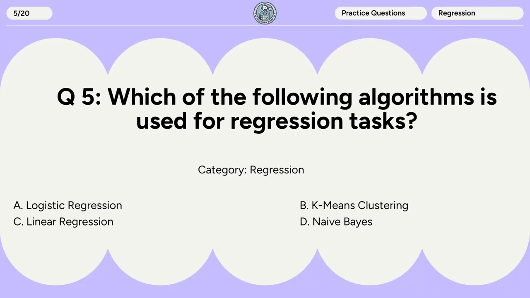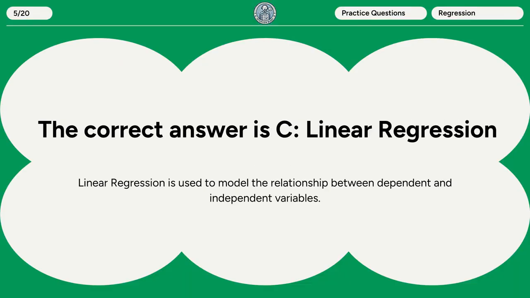Question 5. Which of the following algorithms is used for regression tasks? A. Logistic regression. B. K-means clustering. C. Linear regression. D. Naive Bayes. The correct answer is C. Linear regression. Linear regression is used to model the relationship between dependent and independent variables.